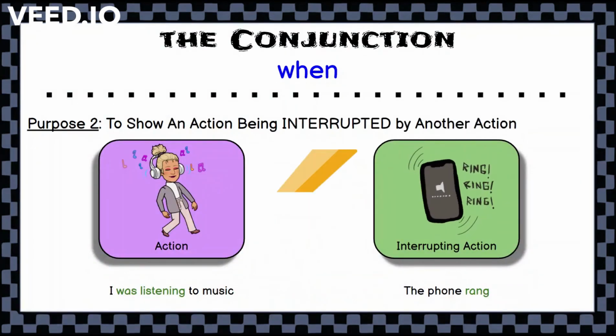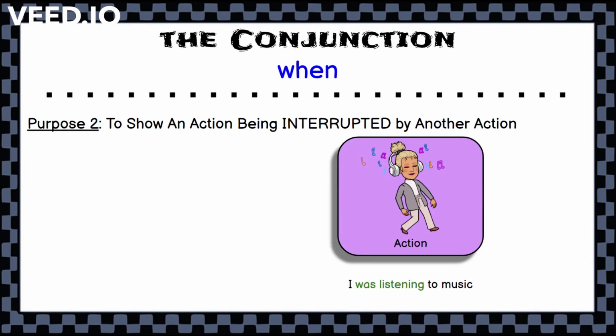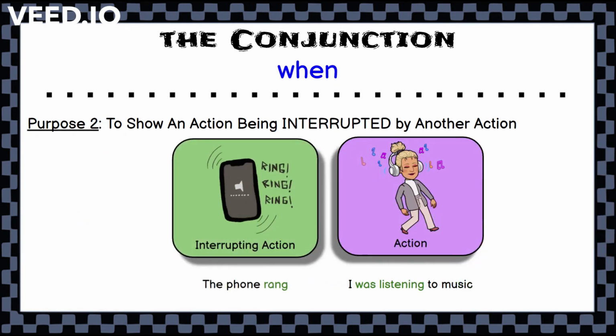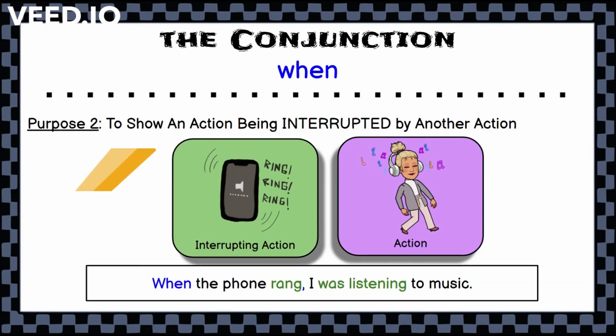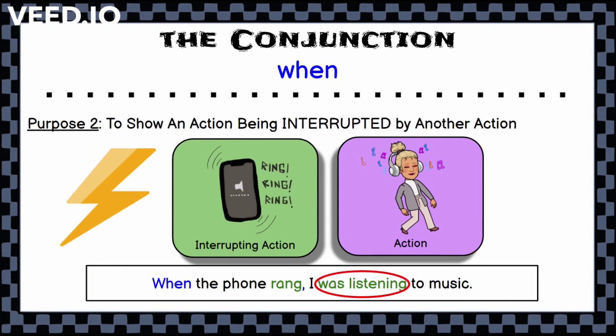For purpose 2, to show an action being interrupted by another action, we'll use the same example. I was listening to music when the phone rang. In this case, I was listening to music. The interrupting action will be moved to the beginning of the sentence. So we will say, when the phone rang, comma, I was listening to music. And this is what our sentence would look like written out. For our sentence, we still want to use the past progressive tense, I was listening, to show that continuous action that was interrupted when the phone rang.